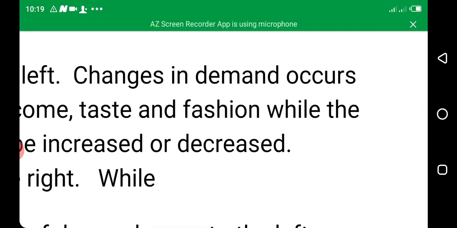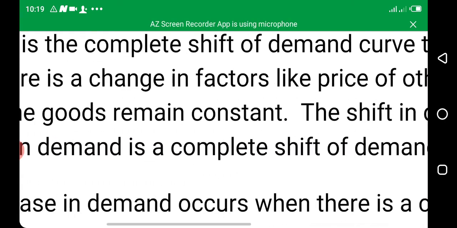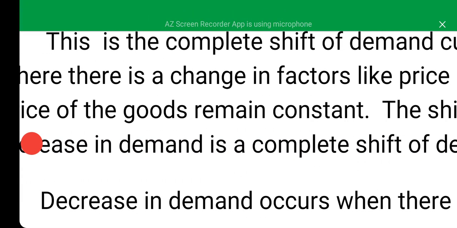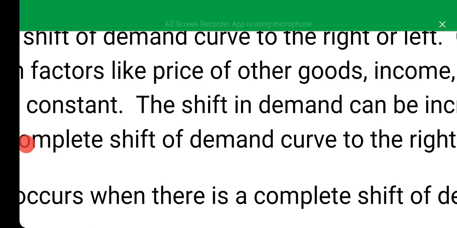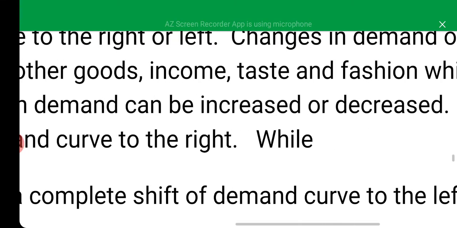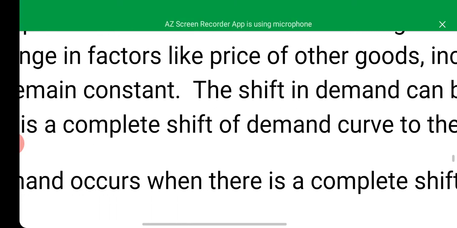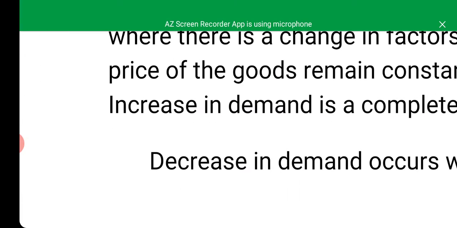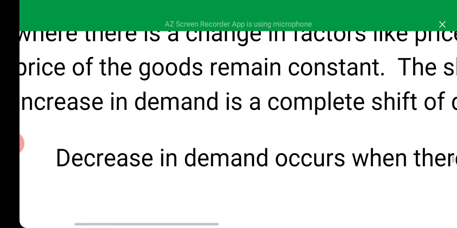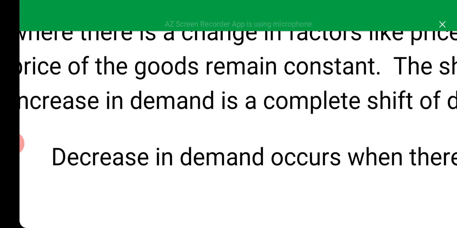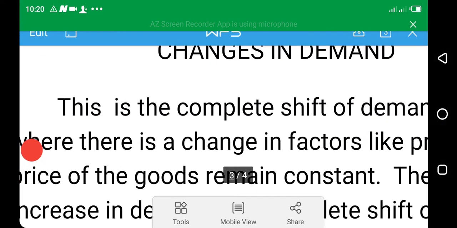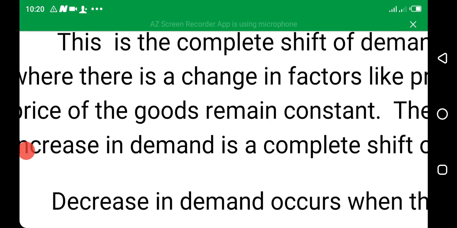So changes in demand occurs where there is a change in factors like price of other goods, income, taste, and fashion, while the price of the goods remains constant, meaning that this is just the opposite of changes in quantity demanded. There, the price of the goods remains constant.